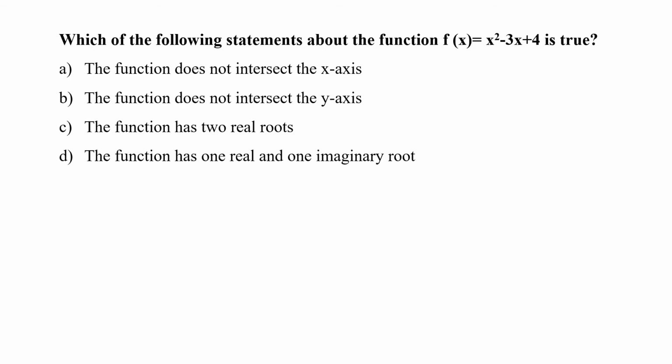Which of the following statements about the function f(x) equal to x squared minus 3x plus 4 is true? A. The function does not intersect the x-axis. B. The function does not intersect the y-axis. C. The function has two real roots. Or D. The function has one real and one imaginary root.